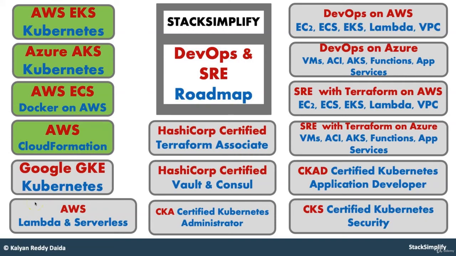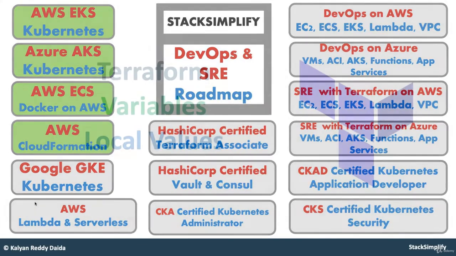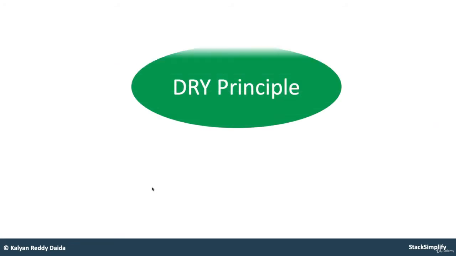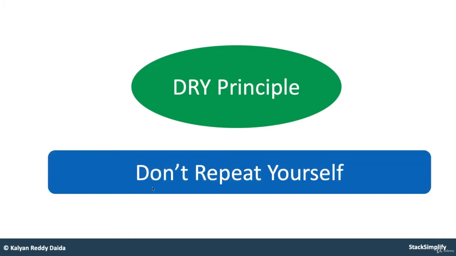Welcome back. In this lecture, we are going to understand the Terraform variables concept named local values. Before understanding local values, we also need to understand the DRY principle. The DRY principle is nothing but, in every programming language, if you don't want to repeat your code, you apply the DRY principle concepts. DRY stands for don't repeat yourself.